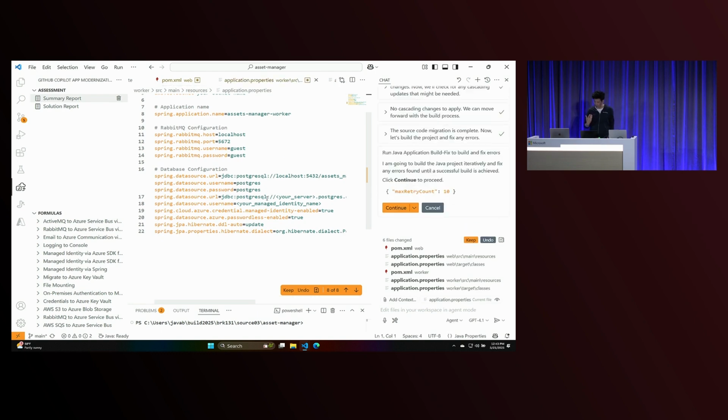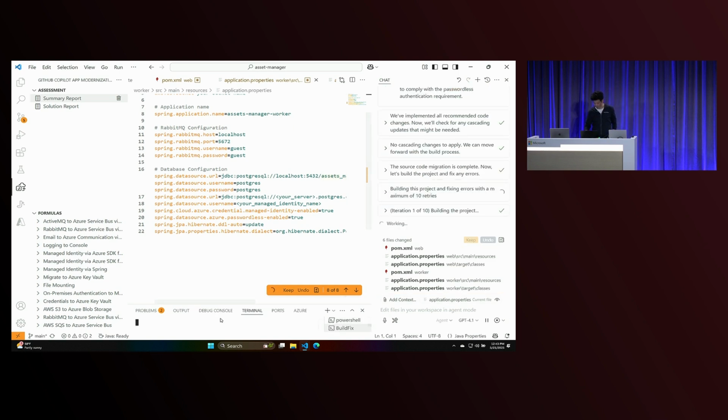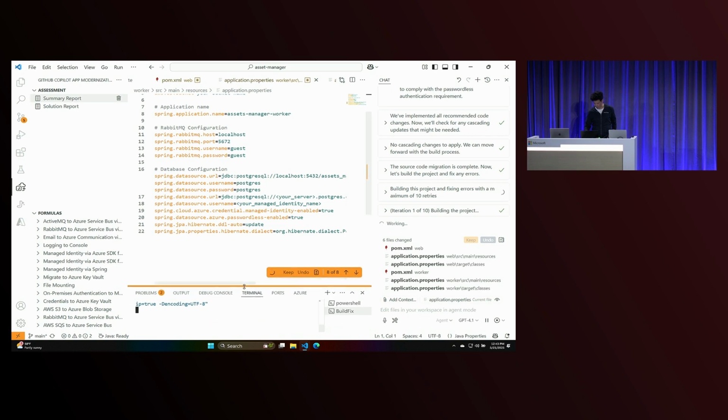And now once it's done, it's going to ask us to do the build fix loop. This is the same build loop that you saw the outcome of in the Java upgrade, though I didn't show it to you. And here I'll show you what it looks like. You just hit go. It's going to do a Maven build here, and then it's going to make sure that there's no errors. I believe here there should be no errors, and so it should just succeed.